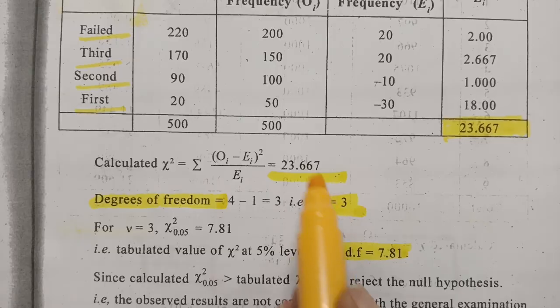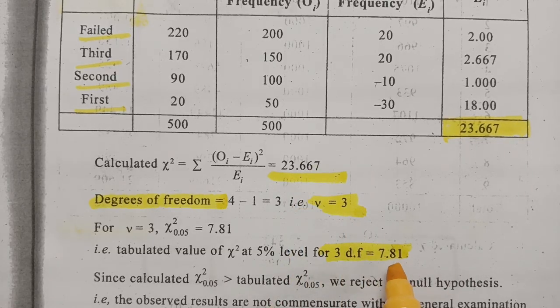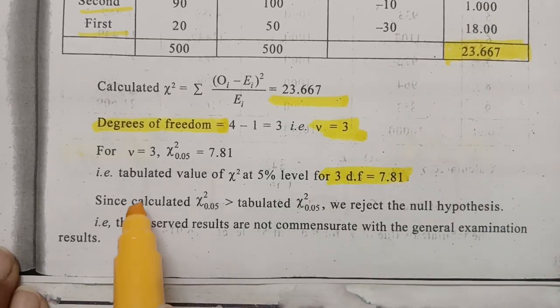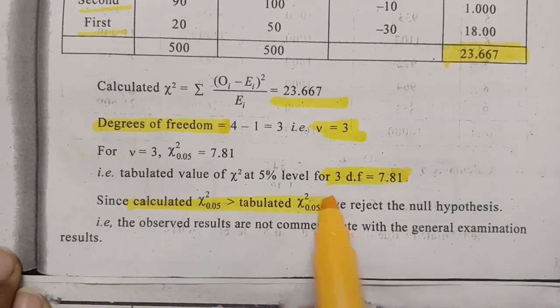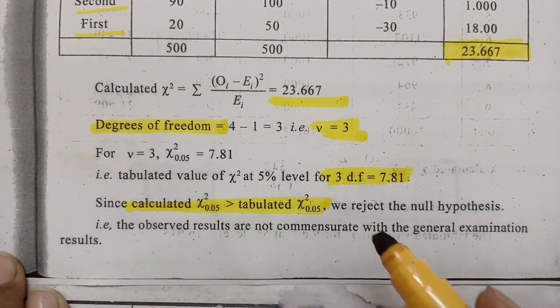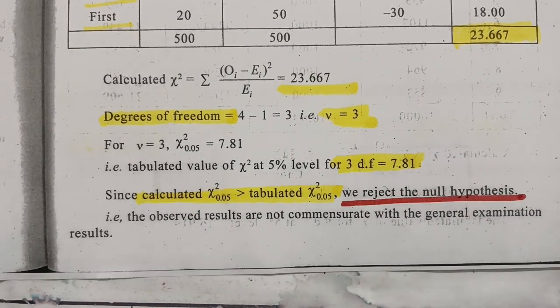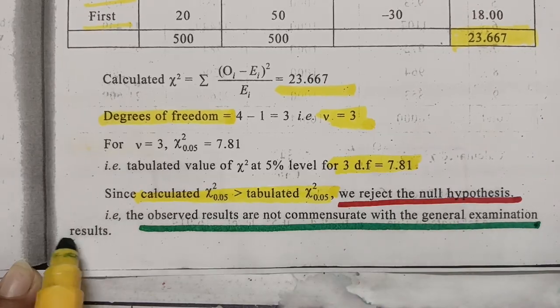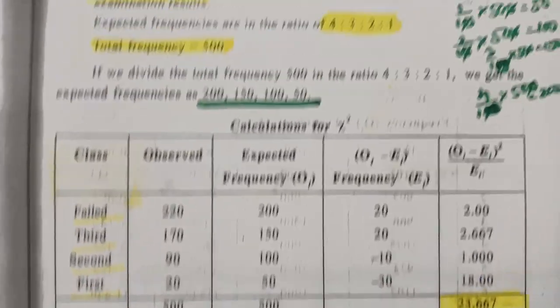Now we have to compare. This is the calculated value and this is the tabular value. Here the calculated value is much greater than the tabular value, and therefore we are going to reject the null hypothesis. The observed results are not commensurate with the general examination results. And this is how we have to solve.